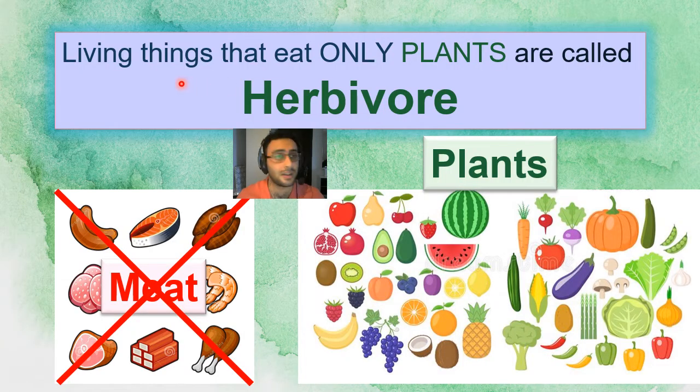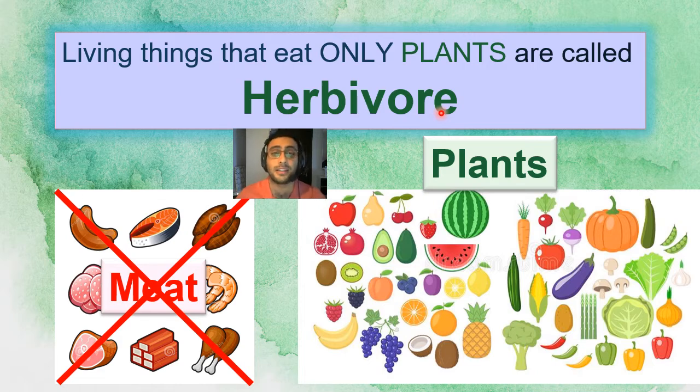Next, we have this. Living things that eat only plants are called herbivores. Herbivore. Okay, so what does herbivore mean?